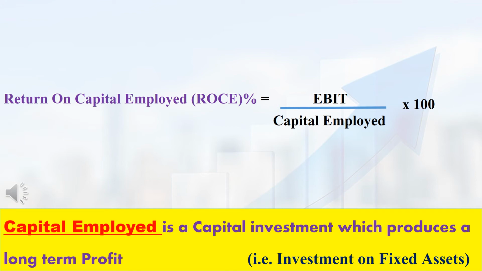Already we have seen the meaning of EBIT and how to calculate the EBIT value. Next, we are going to see about capital employed. What is meant by capital employed? Normally, the assets from which any company is going to earn profit for the long term are called capital employed. Indirectly, capital employed means the investment done on fixed assets. How to calculate the capital employed value, we will see now.